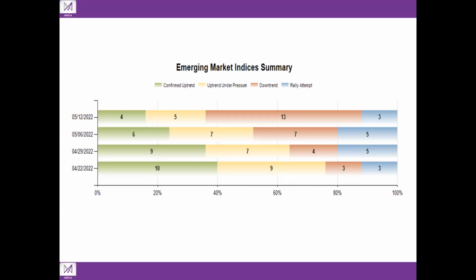Now talking about the emerging market indices. A few weeks back, 10 markets were in confirmed uptrend, 9 were under pressure, and only 3 were in downtrend. But as time passed, markets continued to come under pressure. During the start of May, the count of markets in confirmed uptrend reduced to 6 and markets in downtrend increased to 7. In just a week's time, the markets in downtrend increased from 7 to 13. So the sell-off that Indian equities are facing is not limited to domestic equities alone, and global indices, including developed and emerging market indices, are under the pump at the moment.